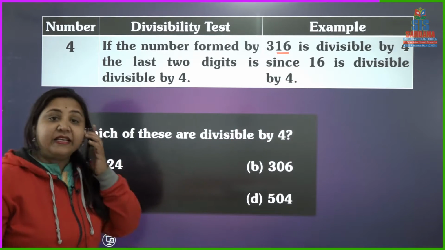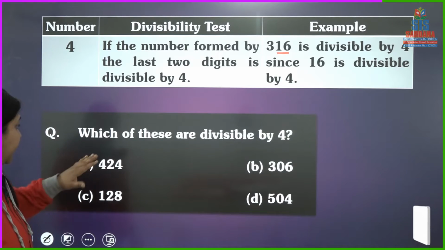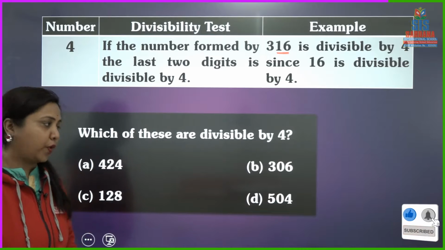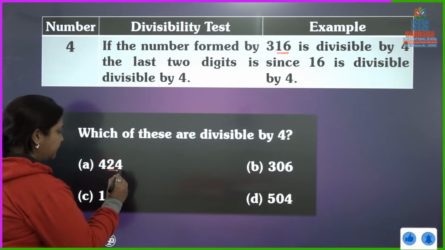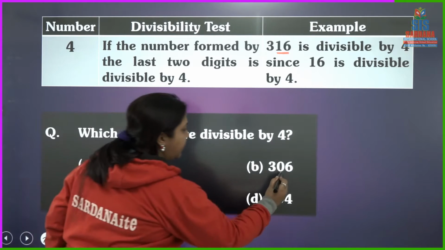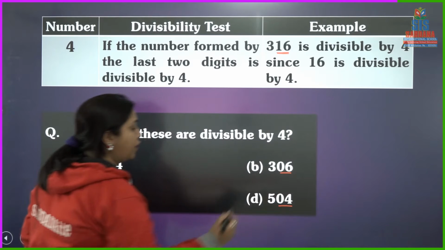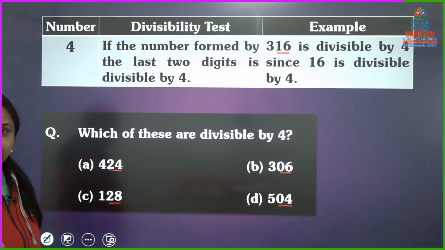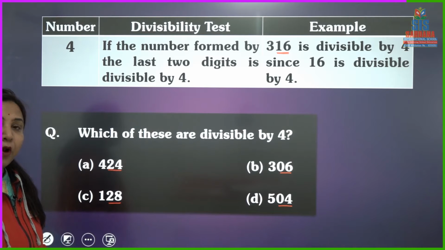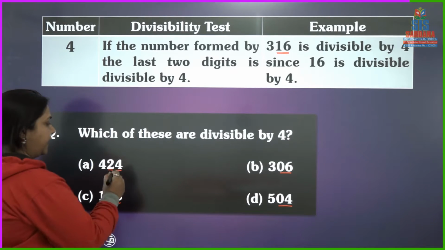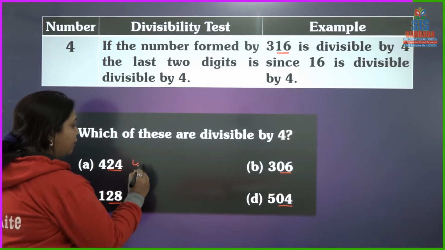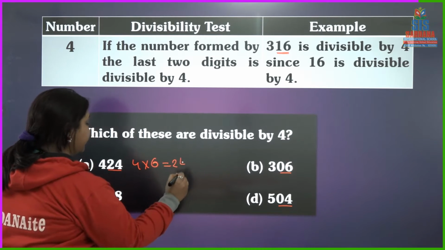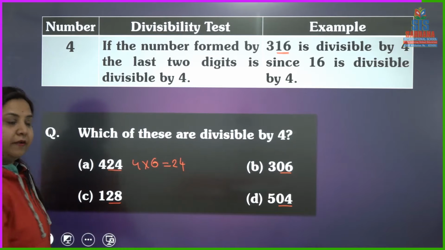Now let us check in these questions. In this question, which of these are divisible by 4? See their last two digits, the number which we formed with the help of the last two digits. This is 24. Is 24 a multiple of 4? Yes, 24 is a multiple of 4. 6 fours are 24. 28.